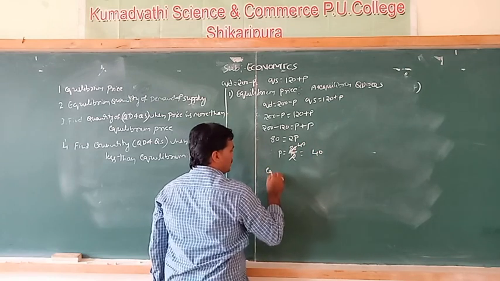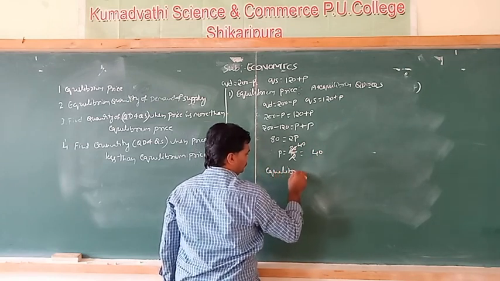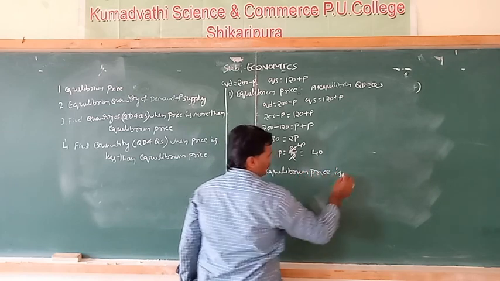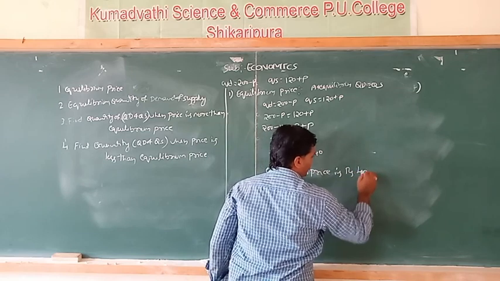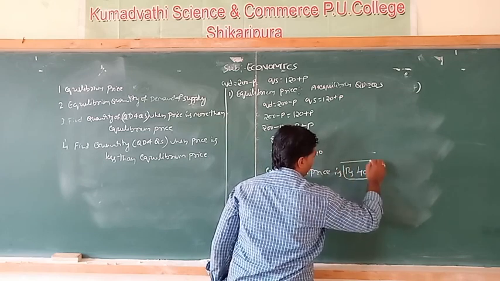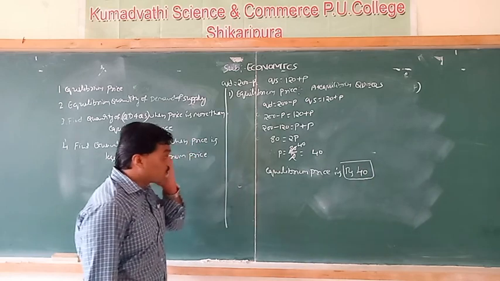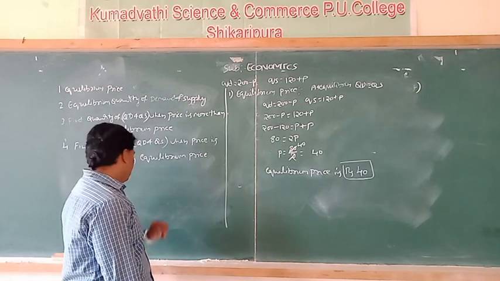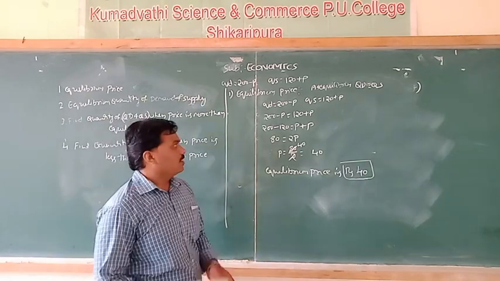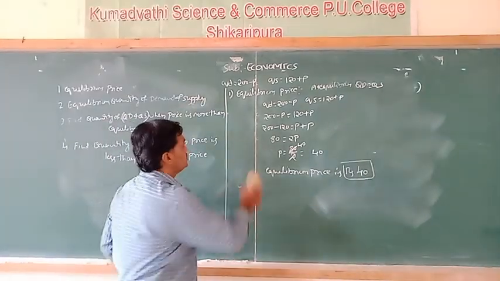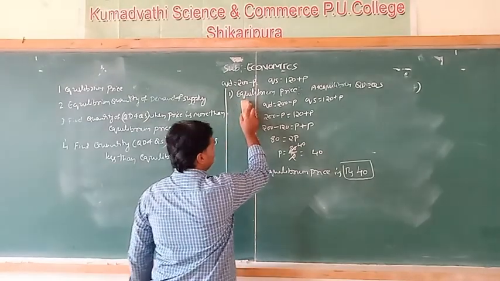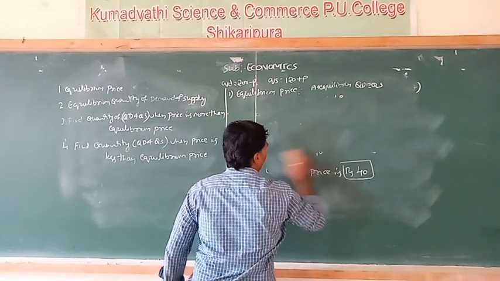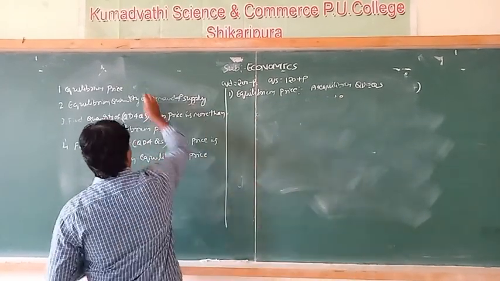That is, equilibrium price is rupees 40. Okay, this is the first question's answer. Equilibrium price is rupees 40. So the first question is solved.